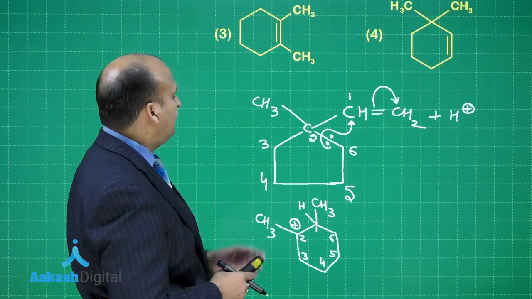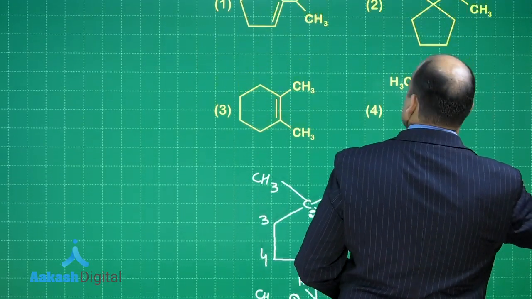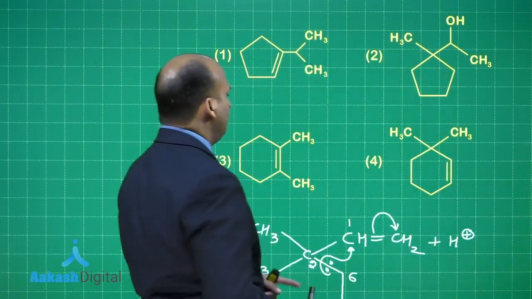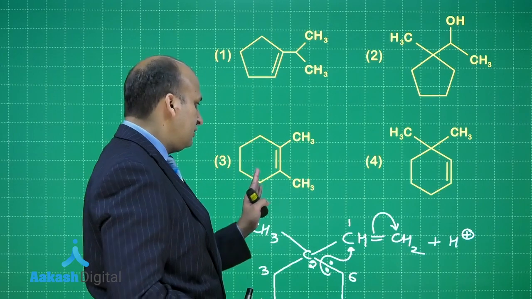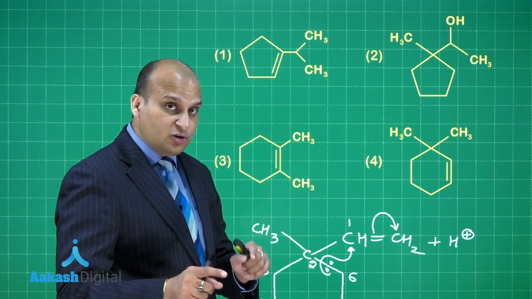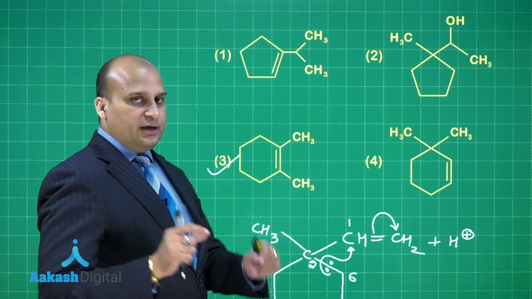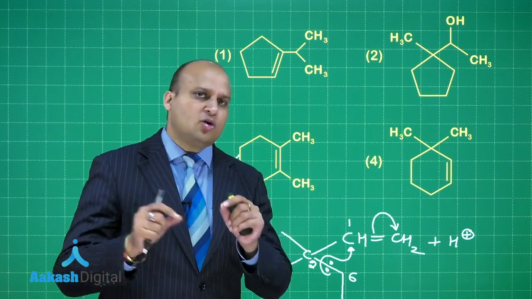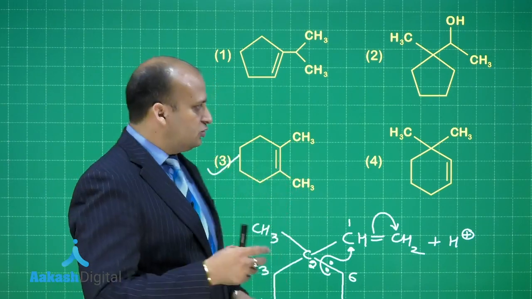So what is the right answer? The right answer is choice number 3. Let us have a look at all the choices. First and second are not correct. Third is also having 6 members. Fourth is also having 6 members. But in which case are you following Saytzeff's rule? The third one, right? So if you apply all the concepts and all the mechanism steps one by one, you get the answer. Let's go to the next question.